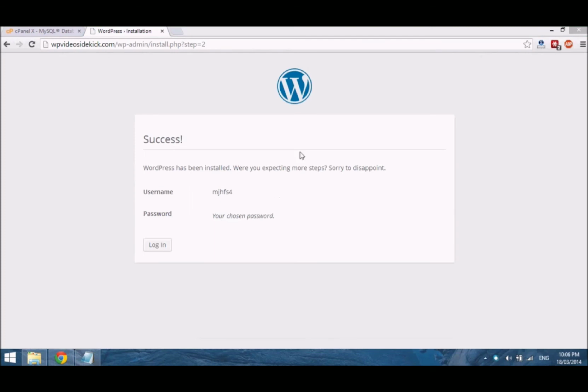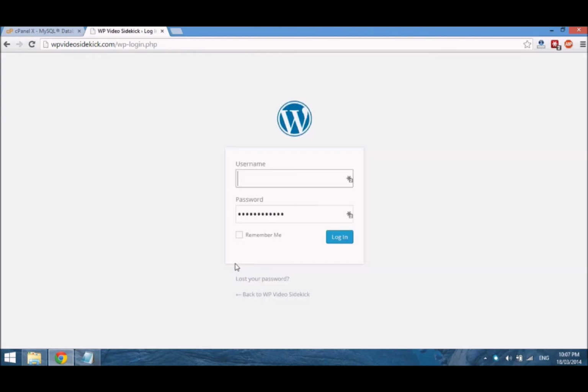And then you will just see the screen here that says success, WordPress has been installed, and you've selected a username and of course the password that you selected. And if you just click the button that says login, it will take you to the login page to log into your site, but I'm not going to do that just yet.